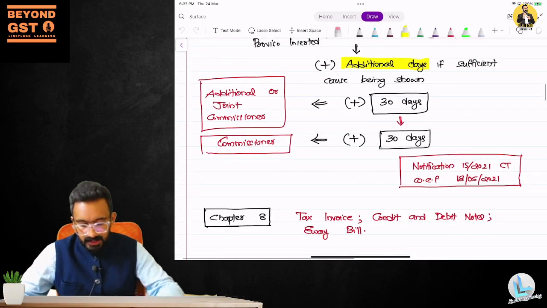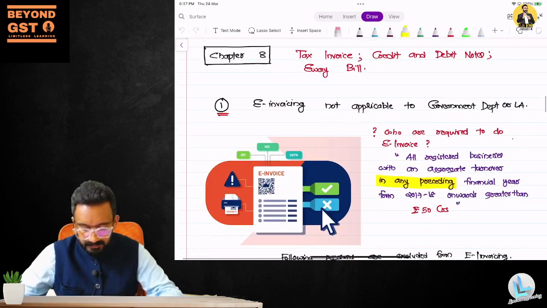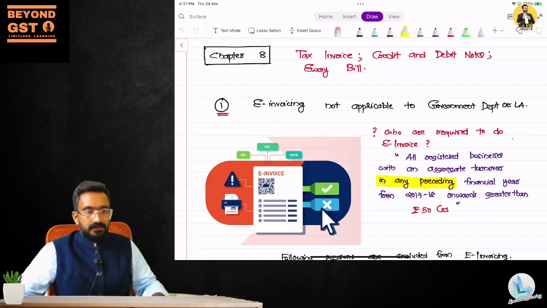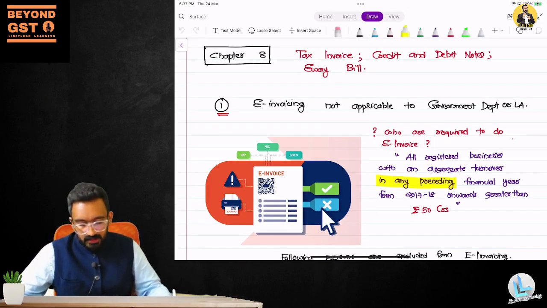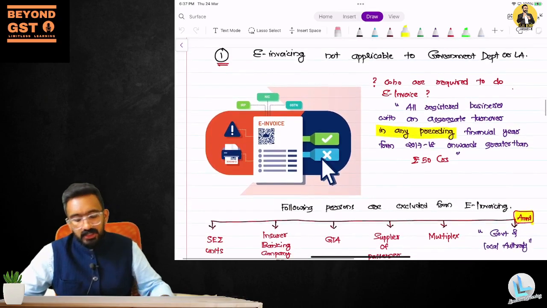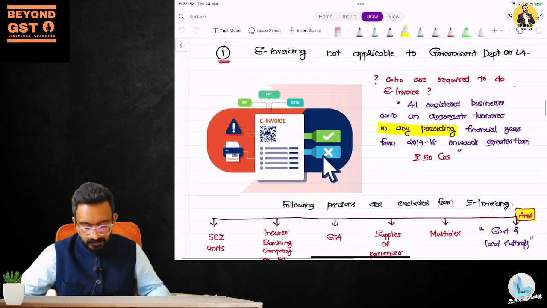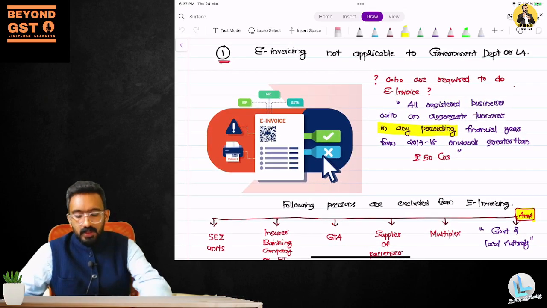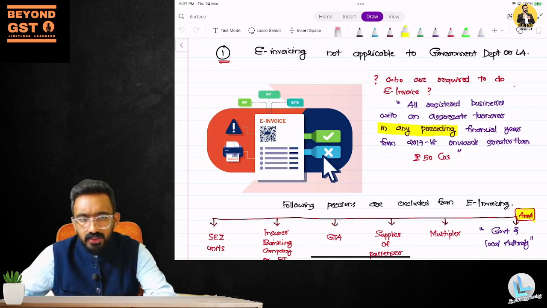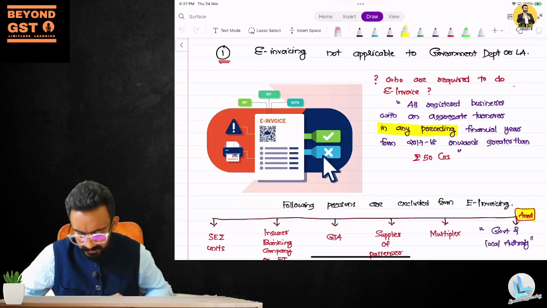Then, the next amendment that we have is in the Invoice chapter. Okay. Now, the first amendment is on e-invoicing. We'll first try to understand who has to actually do e-invoicing.